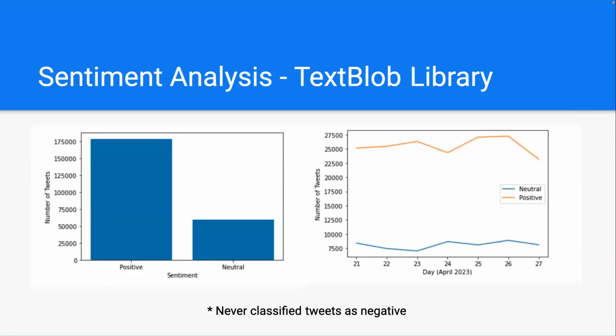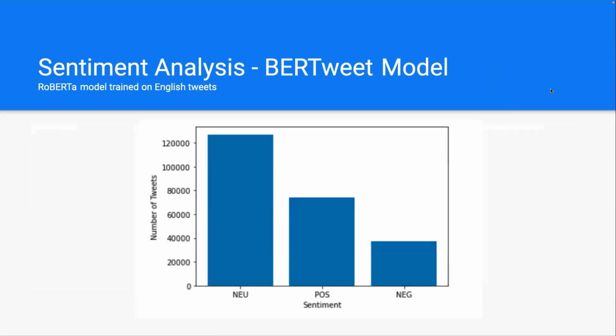So for our sentiment analysis, we first attempted using the TextBlob library in Python, but the major issue with this, as you can see, is that no tweets were ever classified as negative, even in our complete data set over 7 days. This was an immediate red flag for our group and led us to trying the BERT model, which I have explained previously.